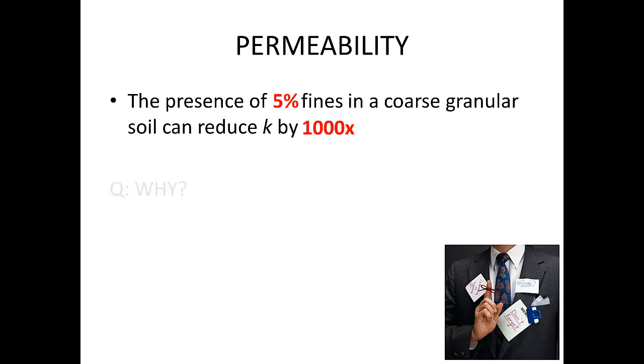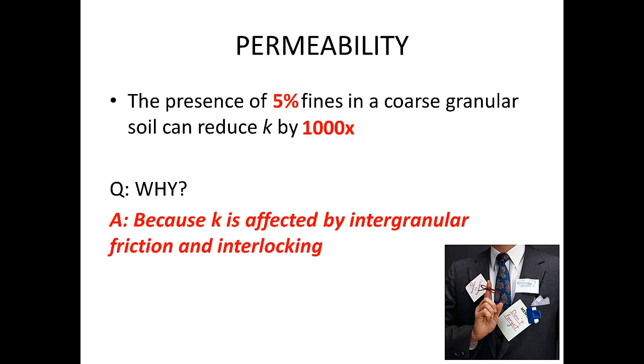So the big question is, why is that? The answer is that the addition of fine material actually increases the friction between the larger particles by filling in those air voids, right? Those pores. As a result, water has a more difficult time traveling through the soil because it must first drain around these smaller particles. The fancy way of saying this is that the coefficient of permeability is affected by intergranular friction and interlocking. Graphically, this looks as follows.